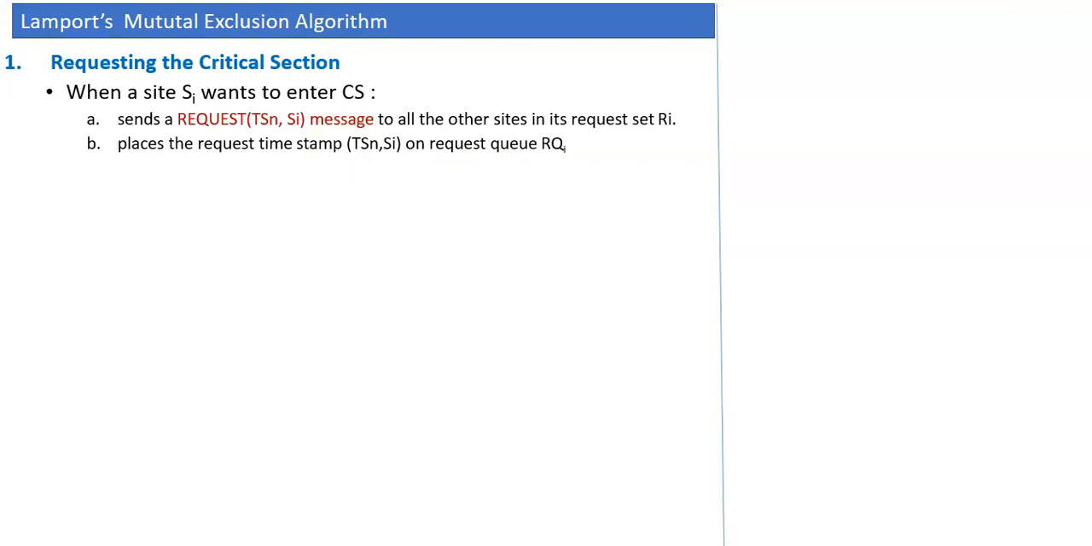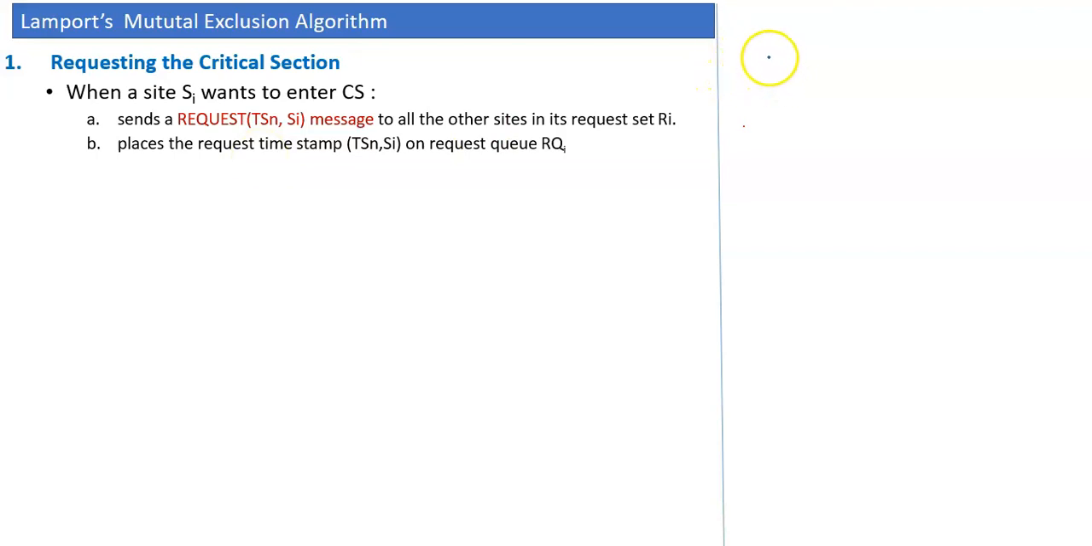After broadcasting the request, the site Si updates its request queue, RQi. As already mentioned, there is a separate request queue at every site. That request queue is an array which is updated with the current request timestamp, generated by the particular site Si.